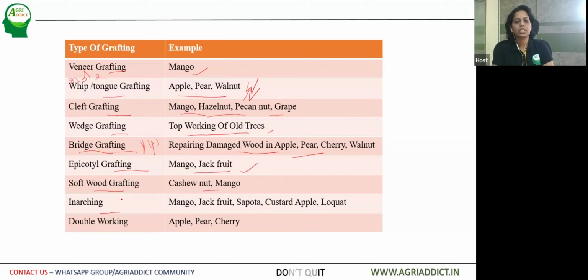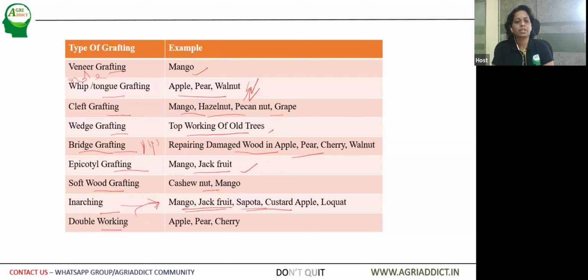Then inarching: mango, jackfruit, sapota. So the rootstock is taken to the mother plant of the scion variety. Thereby, inarching is also the earliest method of propagation in the case of most of the tropical fruit plants like mango, banana, sapota, custard apple and all, loquat, lychee.